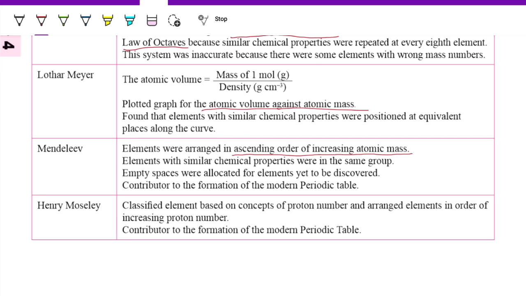The last one is Henry Moseley. He classified the elements based on the concept of proton number and arranged elements in the order of increasing proton number. So he is a contributor to the formation of the modern periodic table.